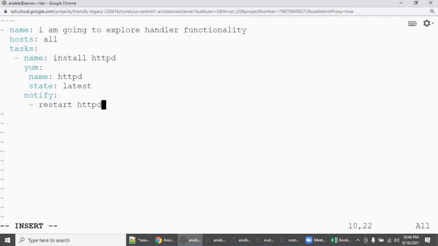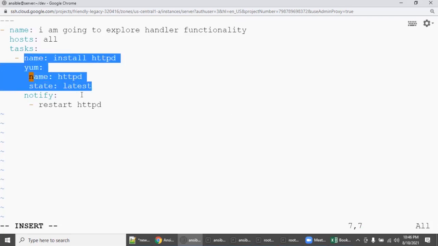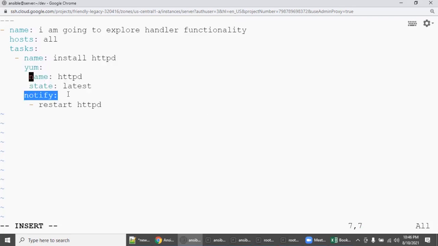Restart HTTPD. If you look at the notify, if you are confused about the indent, notify and yum and name, these are all the same indent, correct? If you look at the cursor, same indent, because name is going to be inside the yum module, but notify is a function of any play. This notify never goes with yum. Any play you can mention notify. What you are instructing is, if this is successful, then call notify. Okay, now we will proceed.